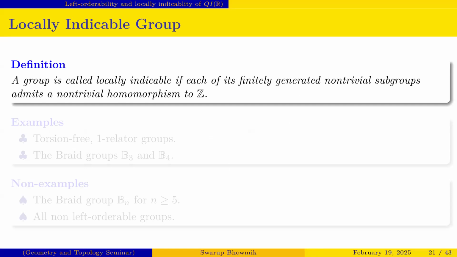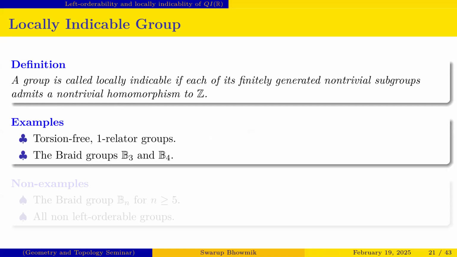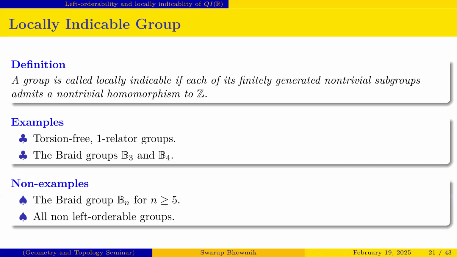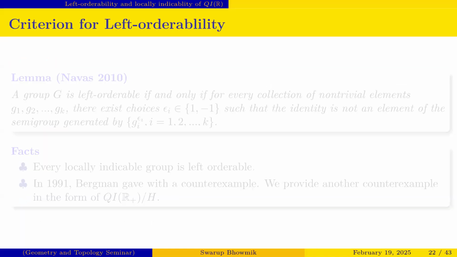A group is said to be locally indicable if for each of its finitely generated non-trivial subgroups there is a non-trivial homomorphism to Z. If this happens, then we can say that the group is locally indicable. Some well-known examples are torsion-free groups, one-relator groups, and the braid group. Some interesting examples are Bn for n greater than or equal to 5, and obviously all non-left orderable groups.